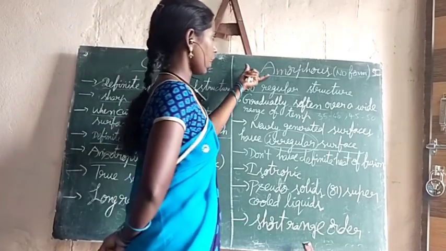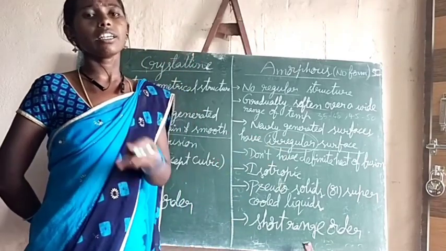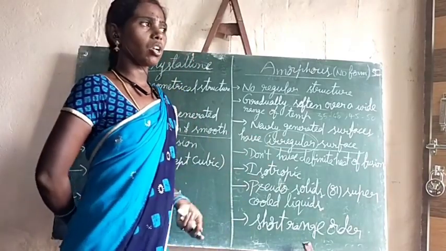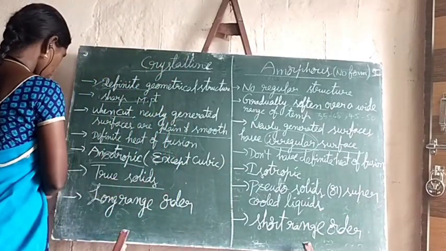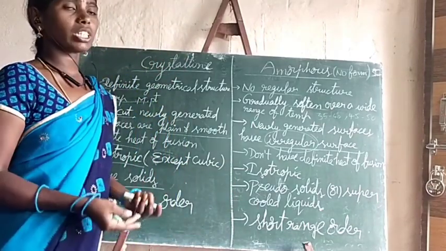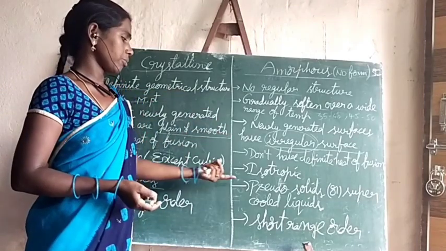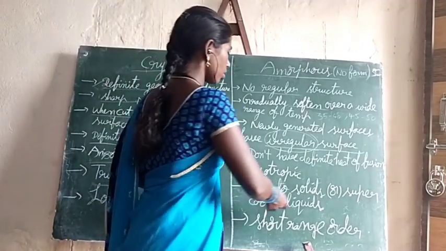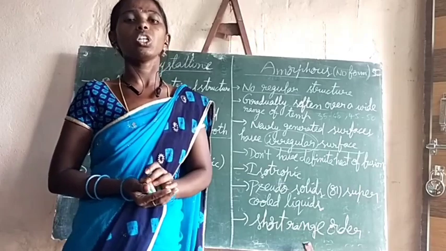Next, amorphous solids are isotropic. They exhibit the same physical properties along all directions within the crystal. Next, crystalline solids are called true solids. What is meant by true solids? Already I told you, true solids have a regular pattern of arrangement. Amorphous solids, we can call either pseudo solids or supercooled liquids.